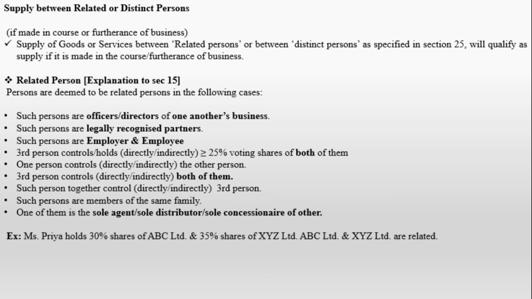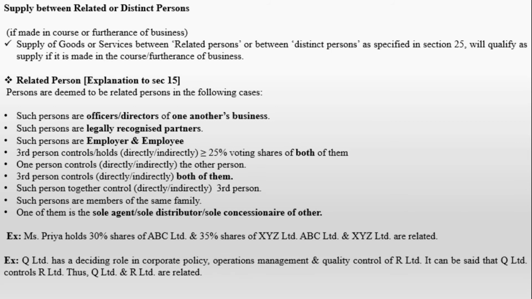For example, Miss Priya holds 30% of the shares of ABC Limited and 35% of XYZ Limited. ABC Limited and XYZ Limited are related persons because one person is holding more than 25% of shares in two companies, that is ABC Limited and XYZ Limited. So that is why ABC Limited and XYZ Limited both are considered as related persons, because someone else is having more than 25% of shares.